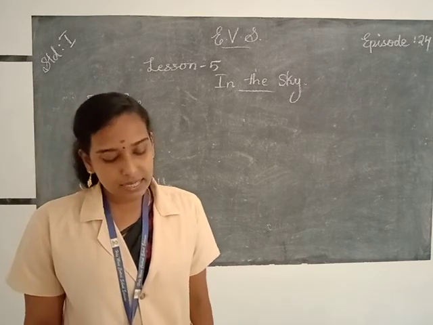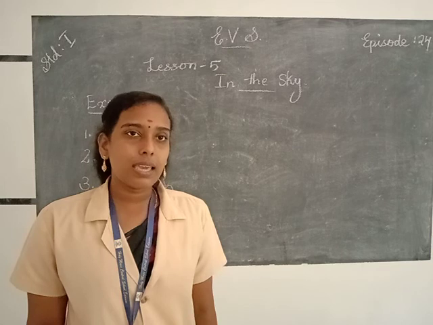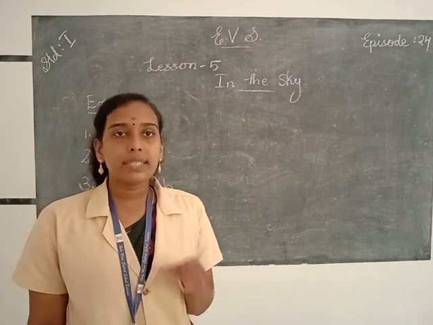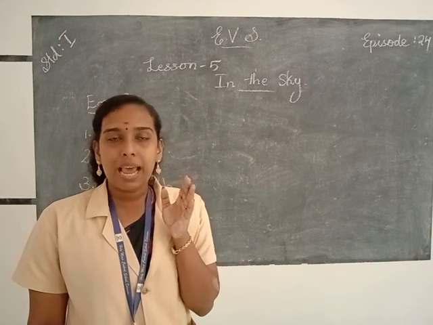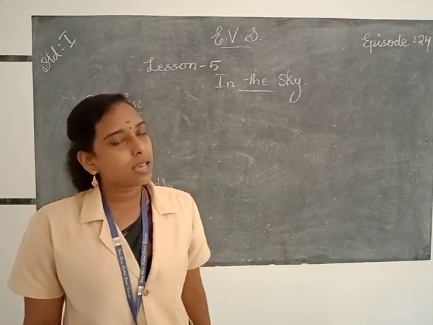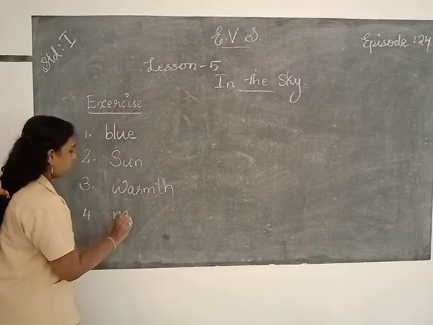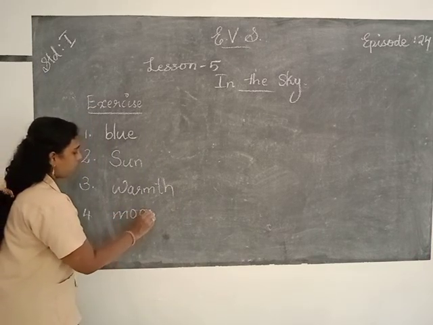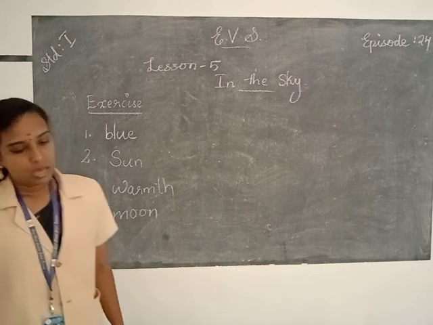The brightest thing in the night sky is dash. Which is the brightest thing in the night sky? Moon. The moon is the brightest thing in the night sky. So the answer is moon. M-O-O-N. Moon.